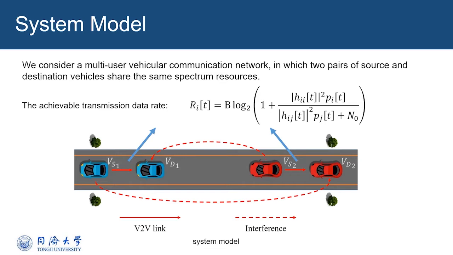We consider a multi-user vehicular communication network in which two pairs of source and destination vehicles share the same spectrum resource. Message generation and transmission are assumed to be conducted in discretized unit time slots. Source vehicles execute their transmission operation at the beginning of each time interval. Through information theory, we can calculate the achievable transmission data rate between source and destination vehicles. Each source desires to send two types of delay-limited messages, which have different characteristics and quality of service requirements to support different road safety applications.